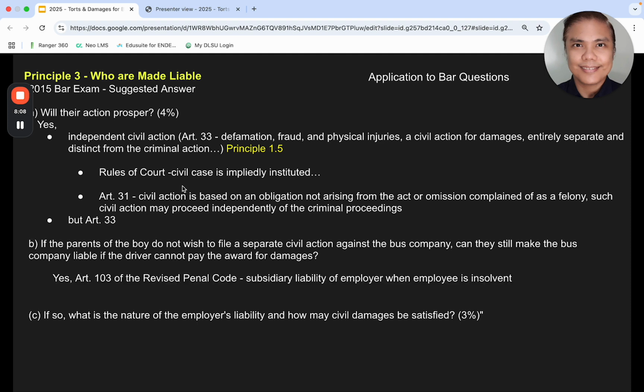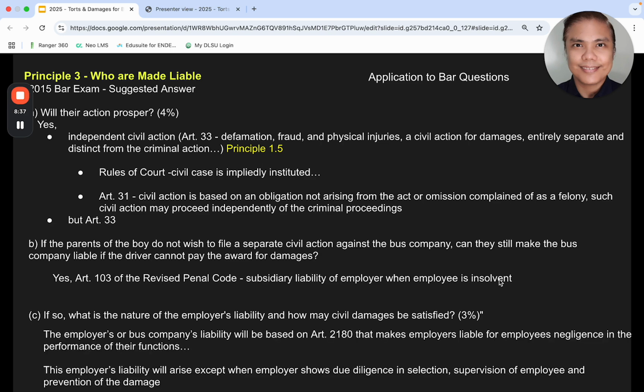We can discuss it. If the parents of the boy do not wish to file a separate civil action against the bus company, can they still make the bus company liable if the driver cannot pay? I believe so, because Article 103 of the Revised Penal Code says subsidiary liability when the employee is insolvent. The question here is if the driver cannot pay the award for damages. I believe this is the responsive answer. We can discuss your thoughts on this.